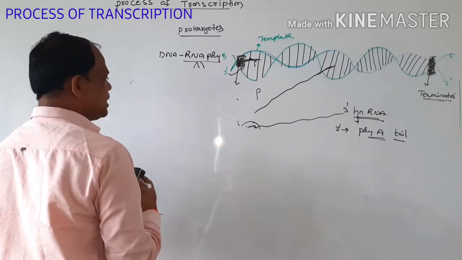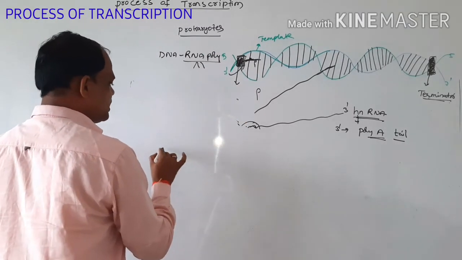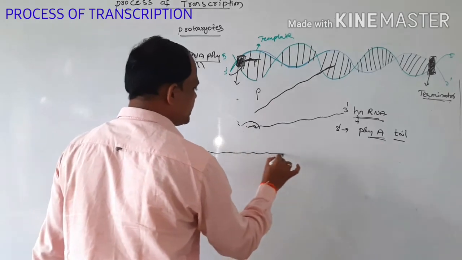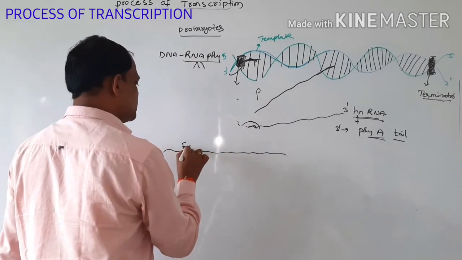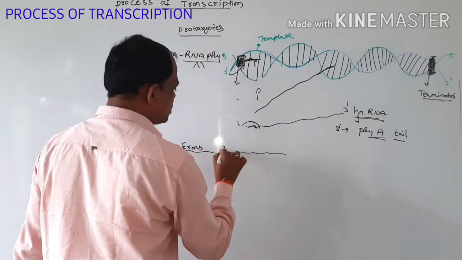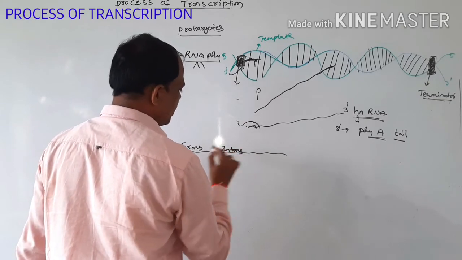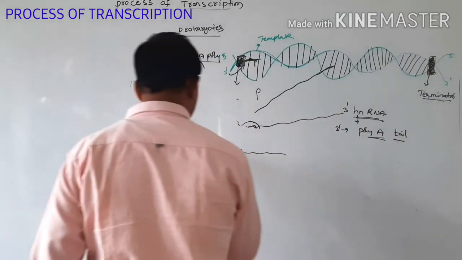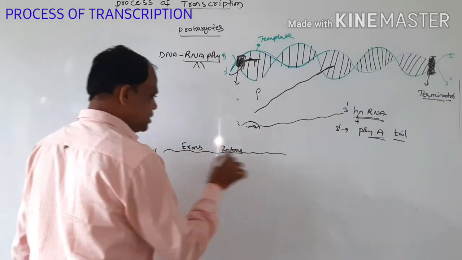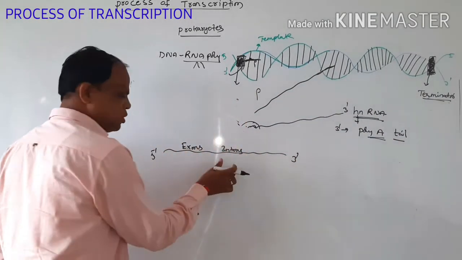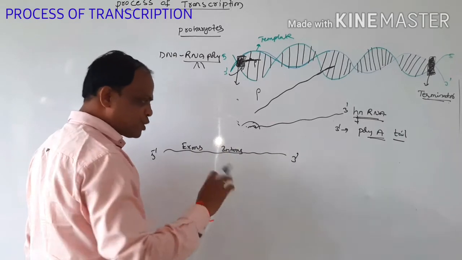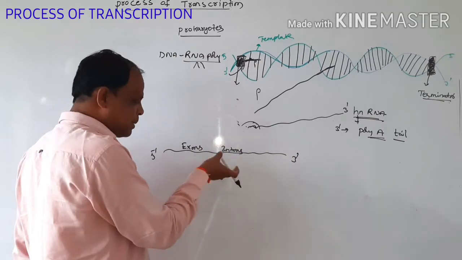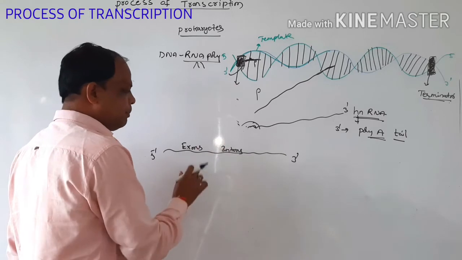This is in eukaryotes, which are monocistronic. Here the RNA contains exons and also introns. Exons are the coding parts and introns are the non-coding parts. So with the help of spliceosomes we have to do the cutting.